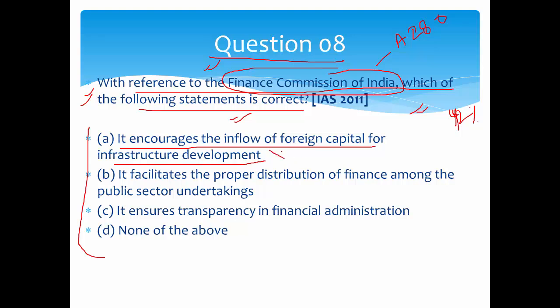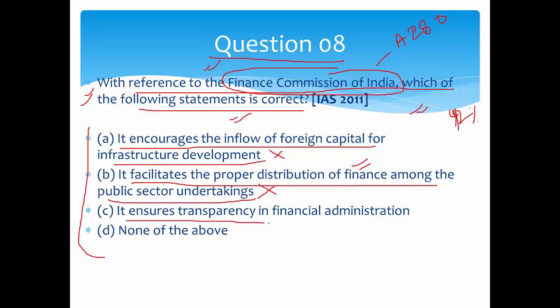This is wrong because the Finance Commission's main motive is to distribute income, meaning revenue, between the center and states, and not how to generate revenue. So that's it. Next, it facilitates the proper distribution of finance among the public sector undertakings. This is wrong because the distribution of finance is between the central government and state governments.